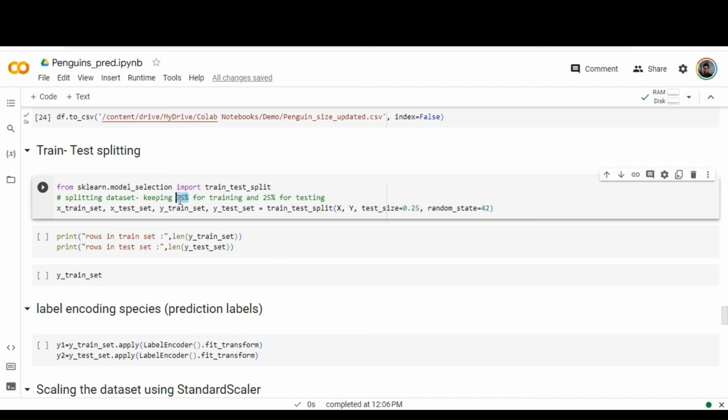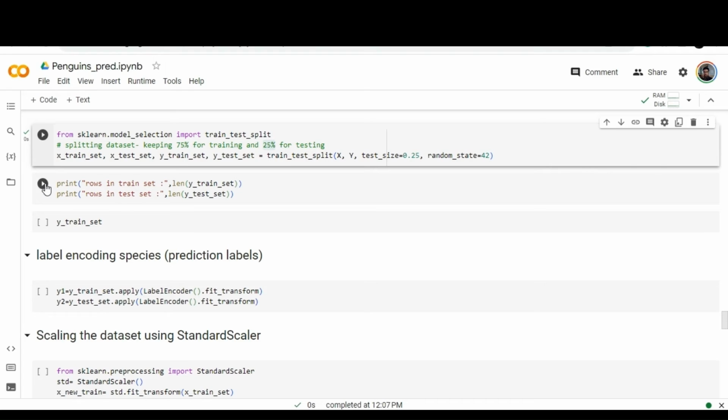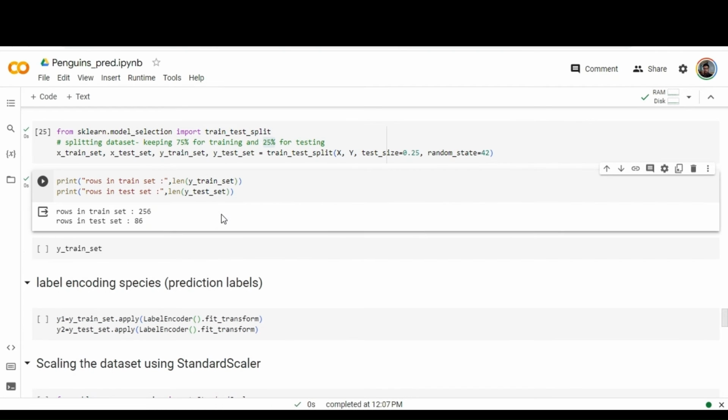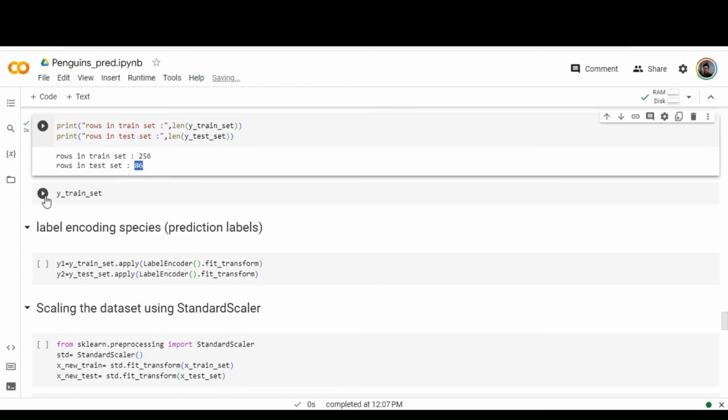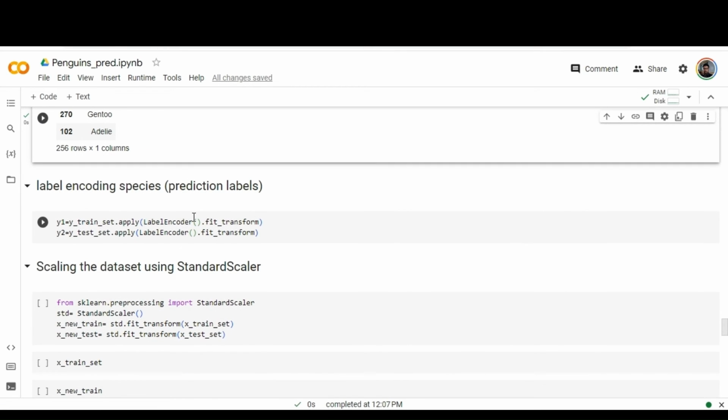We are going to split the dataset into two parts, train set and test set. 75% and 25% is the ratio I have taken here; 80-20 is the advisable one. I am executing it. Out of 400-something dataset values, I have 75% for training and 25% for testing.